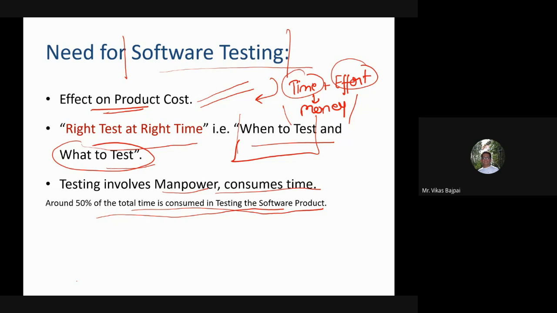This is crucial in every aspect, because irrespective of the fact that we know this consumes a lot of time and a lot of effort, yet we are relying on these particular things. So at the end, we are getting a message that this is something very crucial.